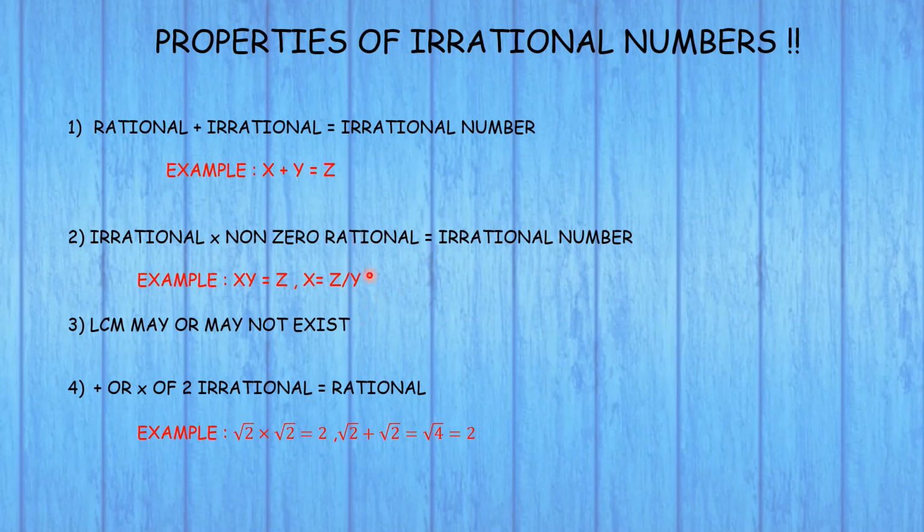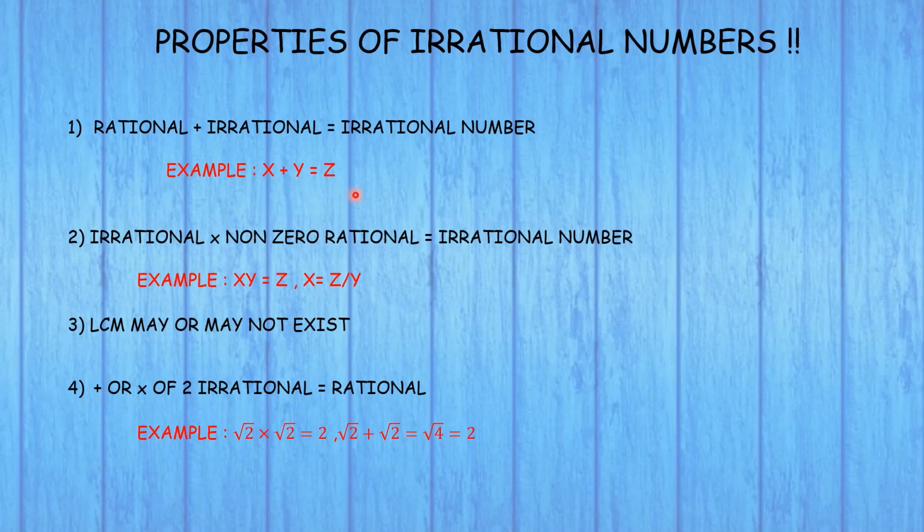This contradicts the assumption that x is irrational, so we can say that the product of x and y must be irrational. When you take the product of x and y, you get z, which is irrational. But if you take x equal to z by y, that would be rational, while x is actually an irrational number. You can also try this property: take your paper, put down an irrational and a non-zero rational number, multiply them and observe the result.